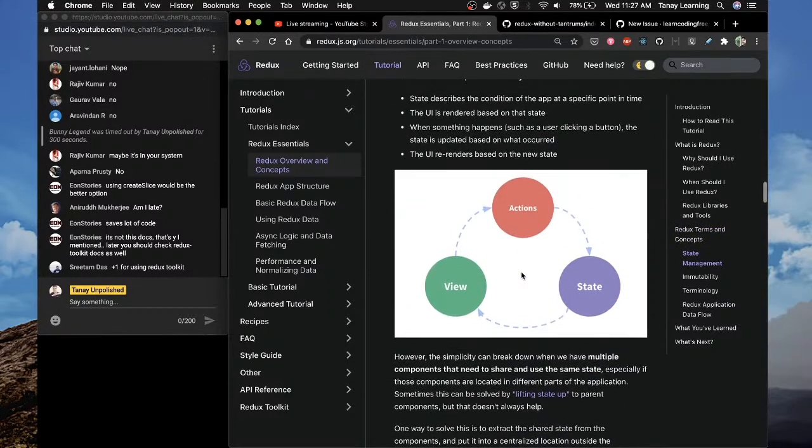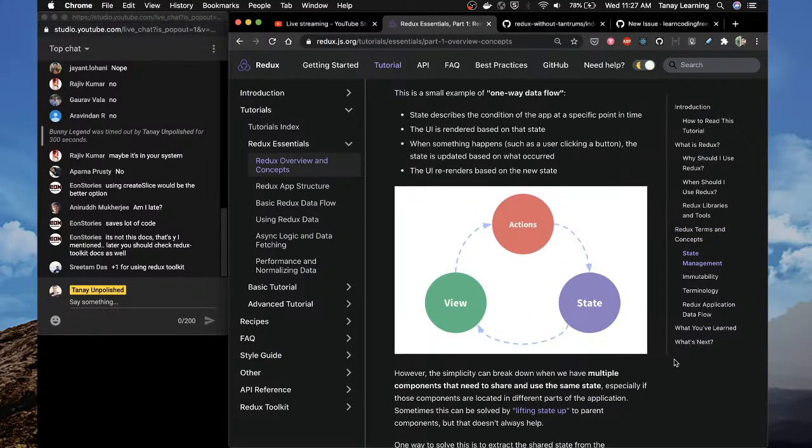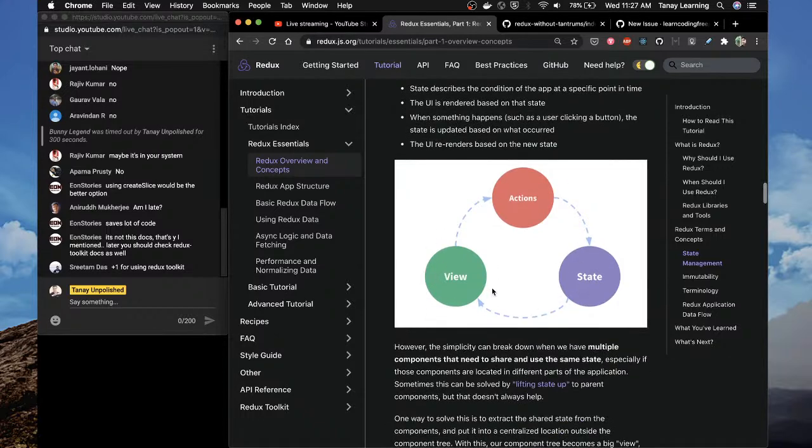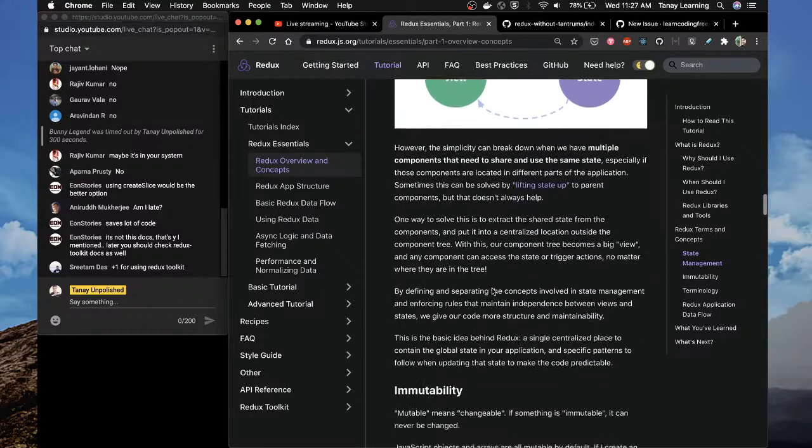counter? So this is not just the basics of Redux, this is basics of React as well. Instead of actions, you have events, and events trigger state changes, and state changes re-trigger the view, and then this goes on. And the same thing is in Redux as well.